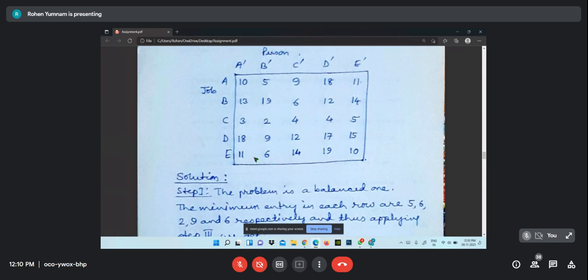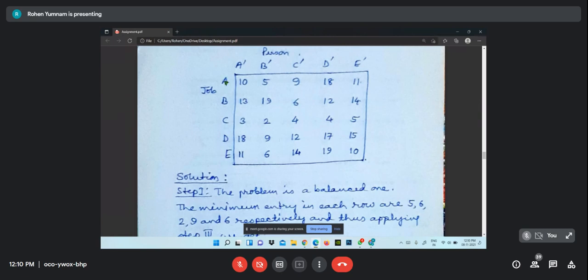It should always be square. And likewise, in the case of transportation, we call balanced transportation and unbalanced transportation. Likewise, here also we will have balanced and unbalanced assignment problems. But it should be balanced before starting the calculation. So if it is not balanced, then how to balance it will be explained in the algorithm also.